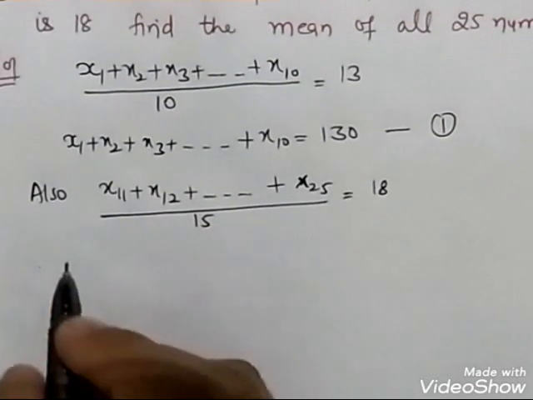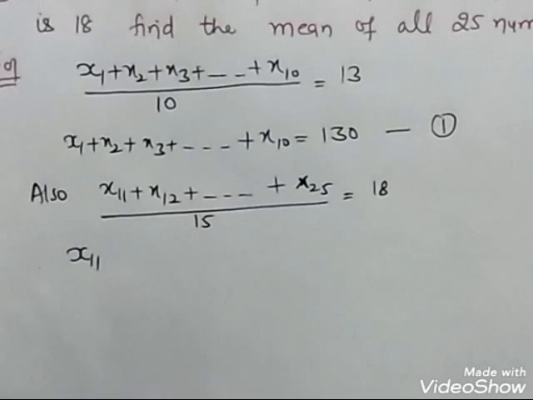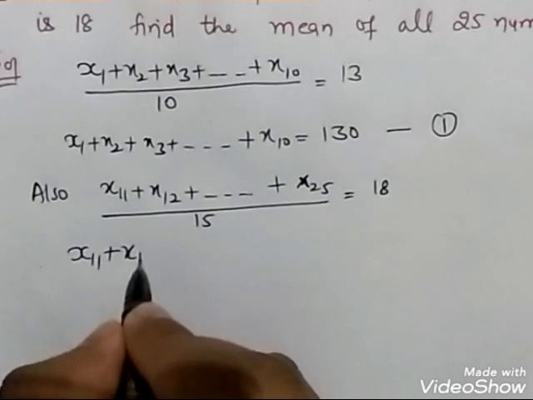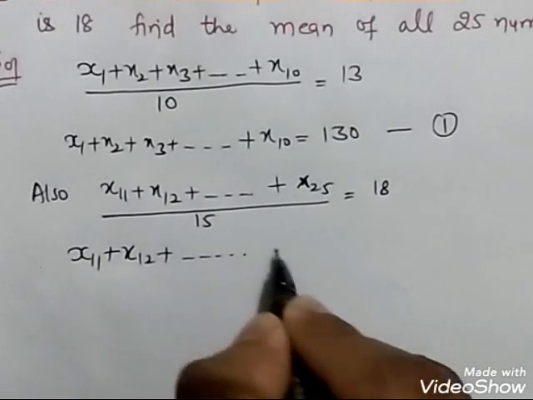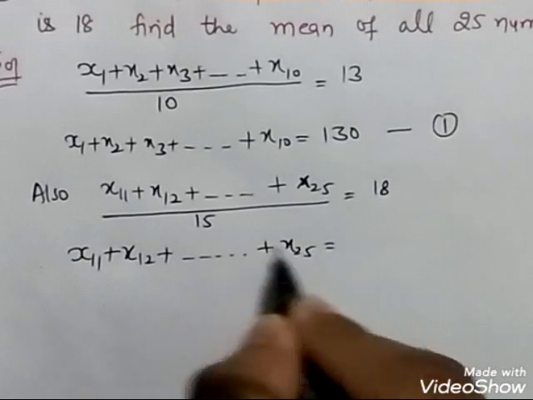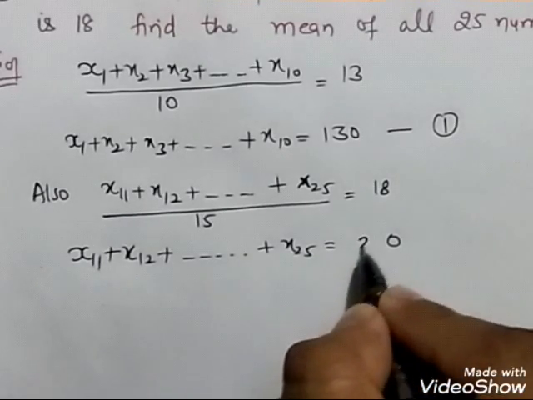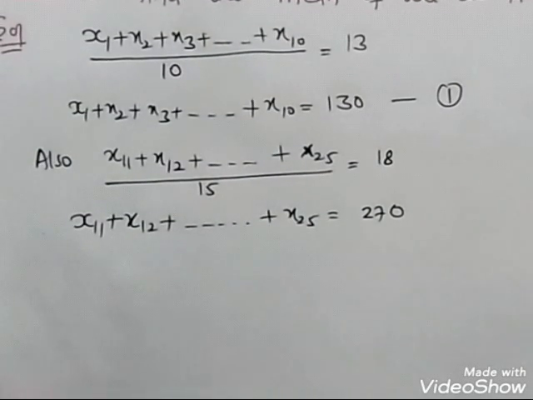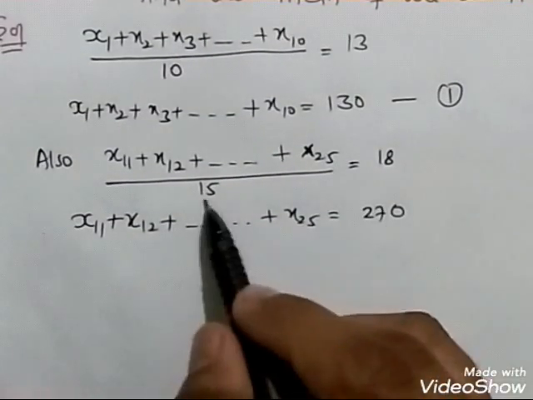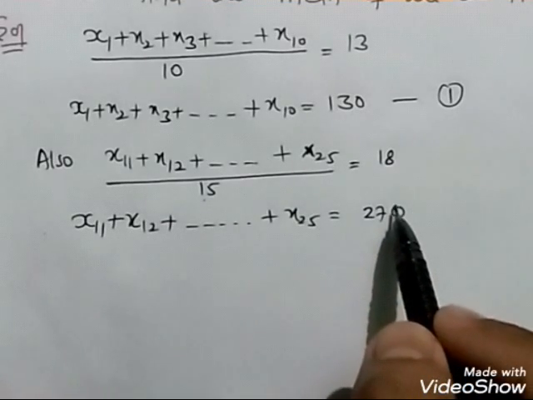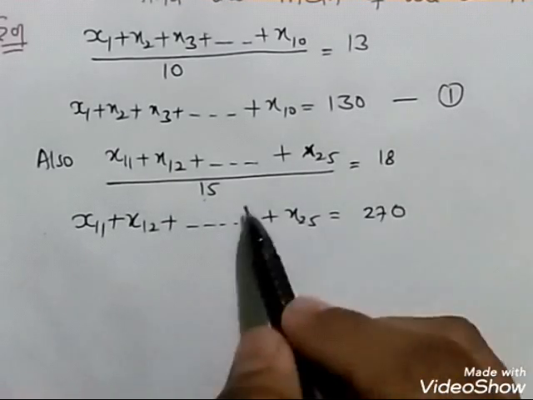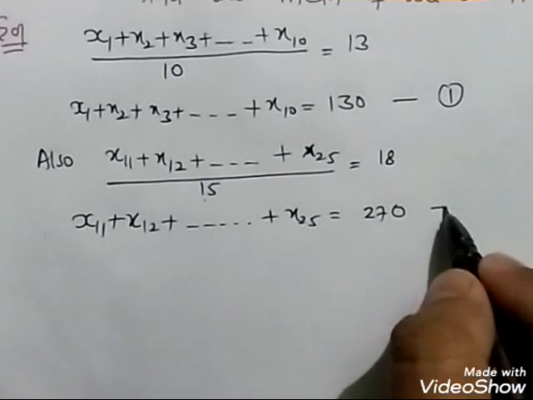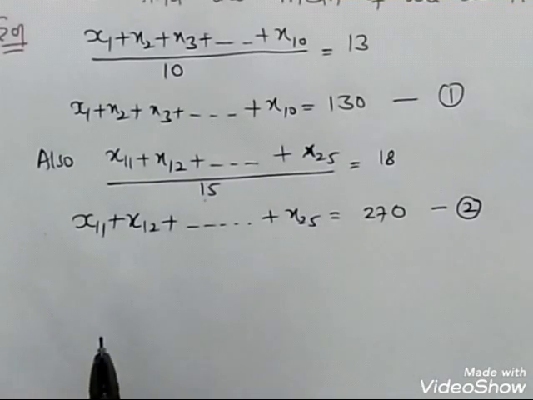Then x11 plus x12 plus dot dot dot plus x25 is equal to 270. Obviously it is right: 15 times 8 is 120, carry 12, 15 times 1 is 15, plus 12 gives 27, so 270. This is equation number 2.